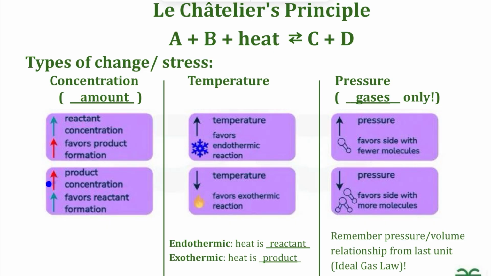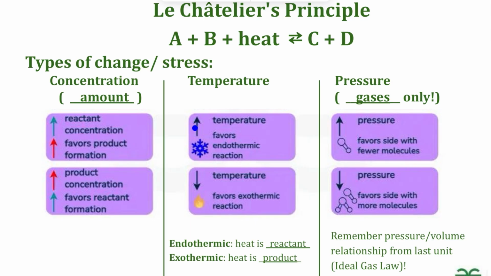If we look at the vice versa, if we have more product, let's say more C, that's going to use up D and produce more of our A and B. And that would be the same if we were reducing A. That's going to increase B because we don't have as much of it used, but that also means we can make less of our product. And so it's actually going to favor the reactant production.